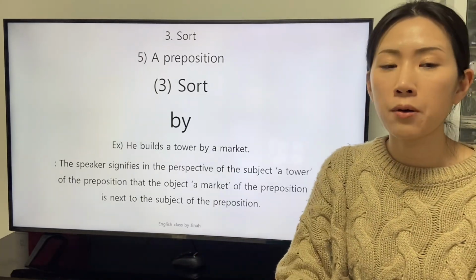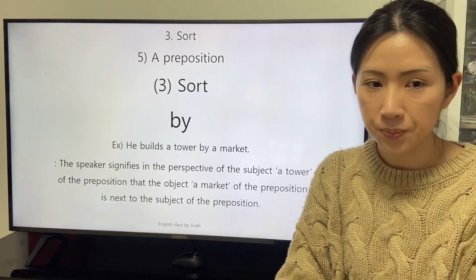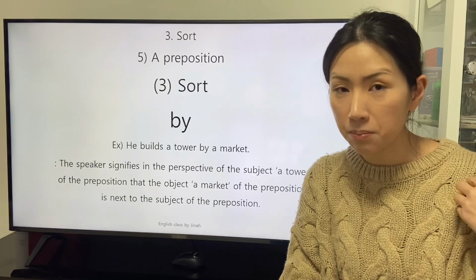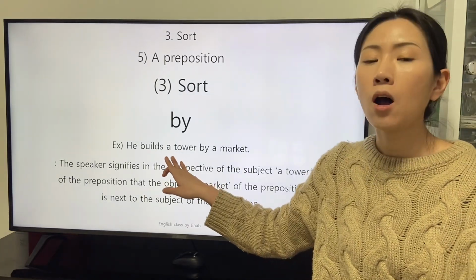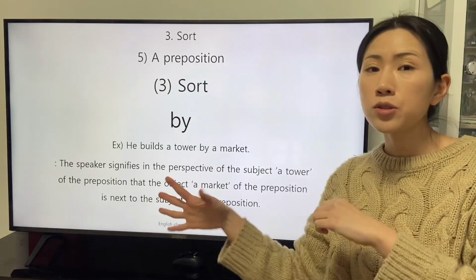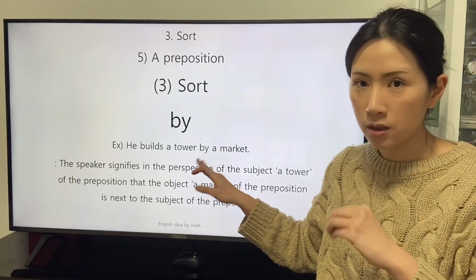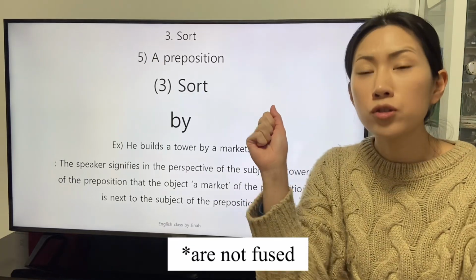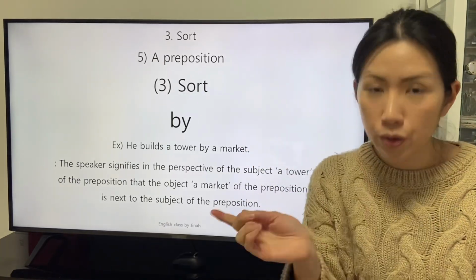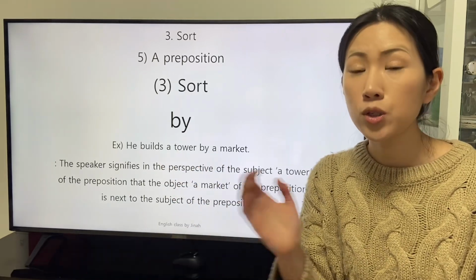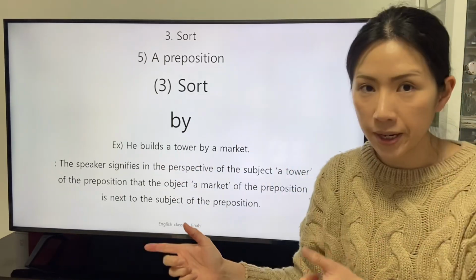There is a clause: He builds a tower by a market. With the fact that the preposition by is applied, the subject, a tower, exists close to the object, a market, but the subject and the object do not fuse into a unit. They coexist close to each other, remaining each trait.